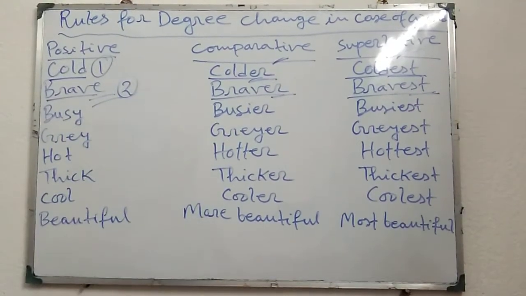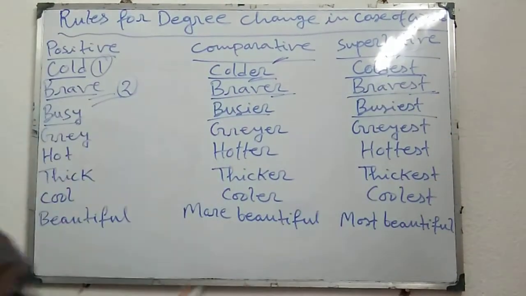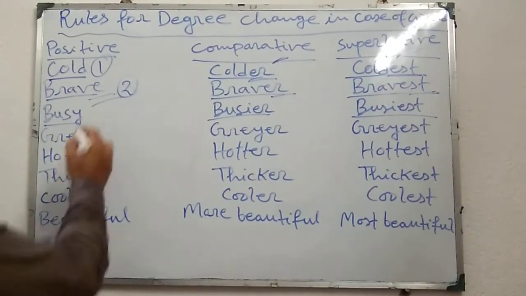Now the next rule: busy, busier, busiest. This is rule number 3.